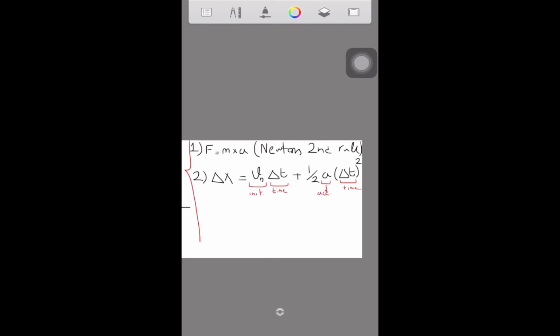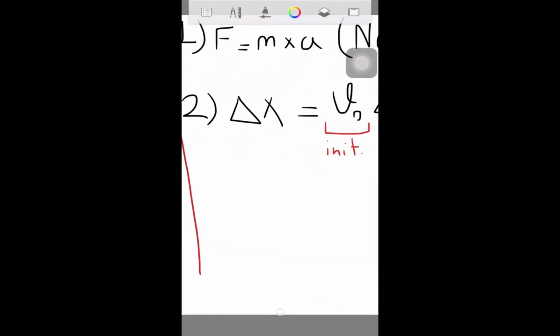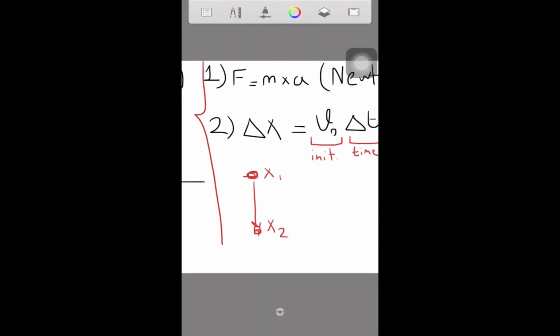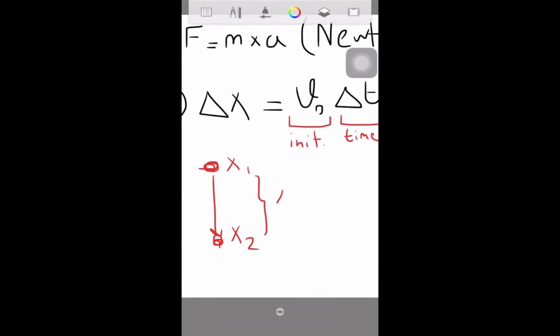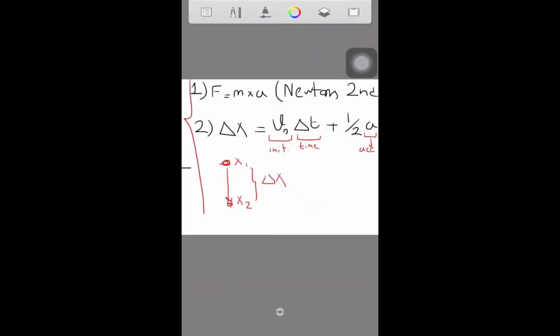If the object goes from this point x1 and it goes down to x2, then this amount of change in the position is this delta x. We're gonna calculate this change in position, and we're gonna use it in our physics engine.